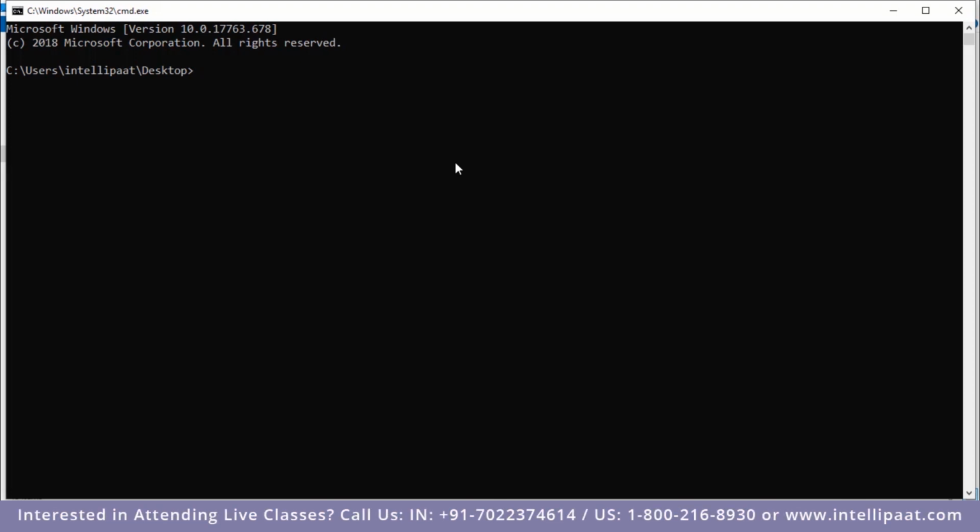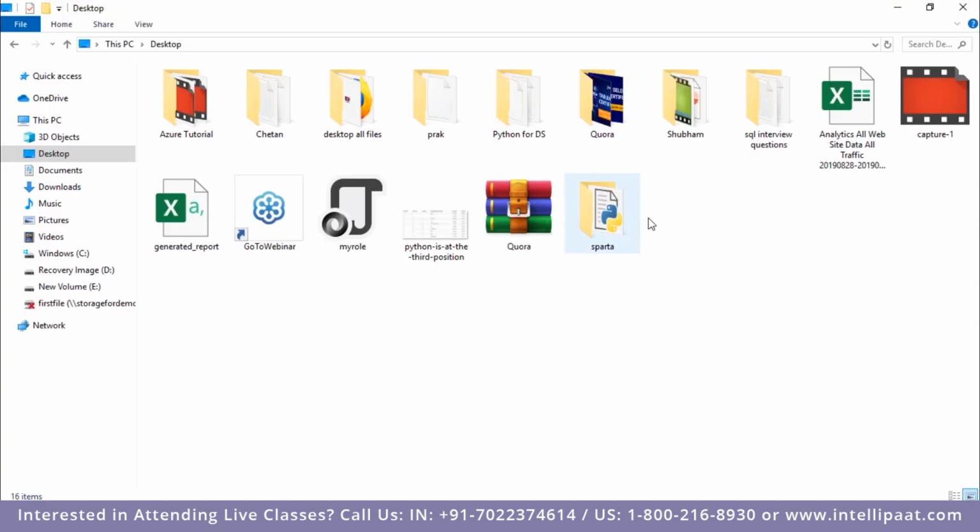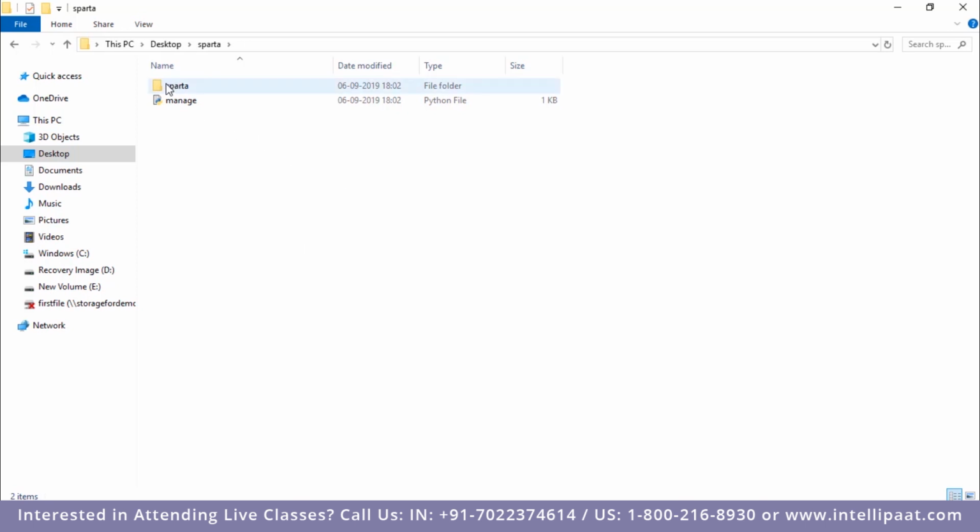So we all know the command. That would be django-admin startproject. After this, I'd have to give in the name of the project, which would be Sparta. So let me go to desktop. Right, so we have successfully created this new folder with the name Sparta. I'll go inside this, and this is what we have over here.